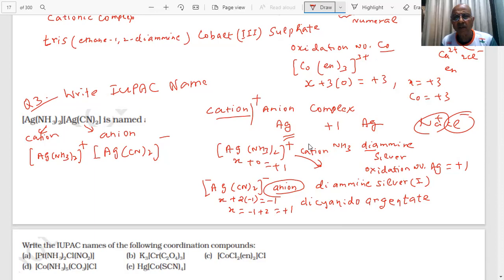Right? Is it correct or not? Oxidation number plus 1. Is it right or wrong? This is also plus 1. Then what will be the IUPAC name of this compound now? Cation is written first, student. Where is the cation? What is the IUPAC name of this then?